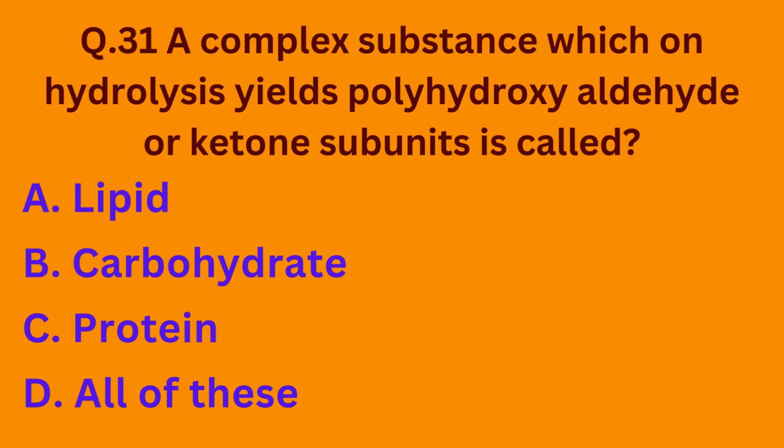Question number 31. A complex substance which on hydrolysis yields polyhydroxyaldehyde or ketone subunits is called option A lipid, option B carbohydrate, option C protein, and option D all of these. The correct option is option B. Carbohydrates on hydrolysis yield polyhydroxyaldehyde or ketone subunits.